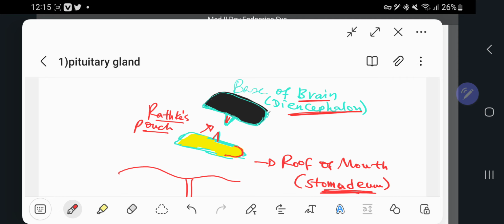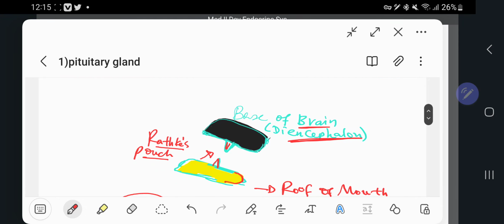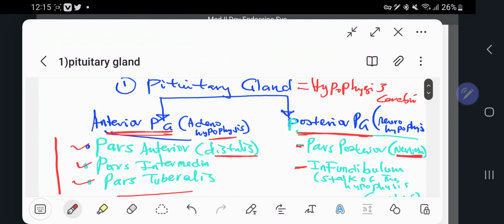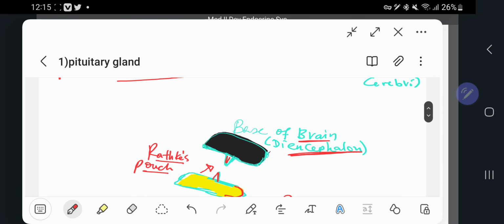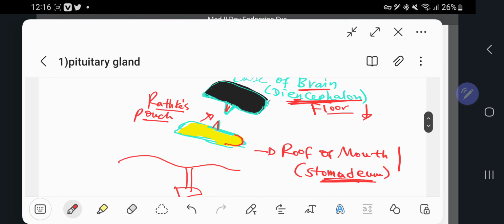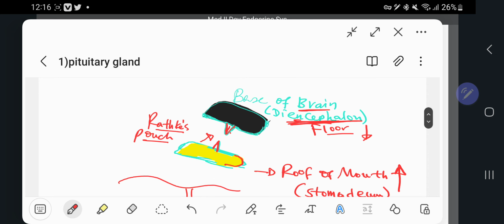So the pituitary gland, or hypophysis cerebri, develops from these two: the downgrowth of the floor of the diencephalon, and the upgrowth of the roof of the stomatodeum. This is downgrowth, and this is upgrowth. This is the floor of the diencephalon, the base of the brain, and this is the roof of the mouth, the stomatodeum, Rathke's pouch.